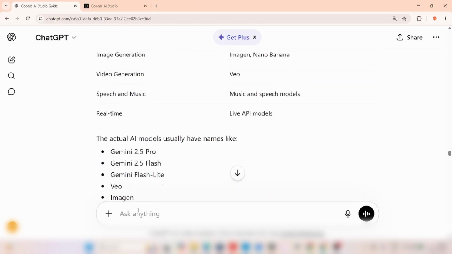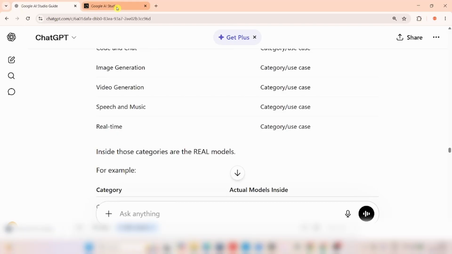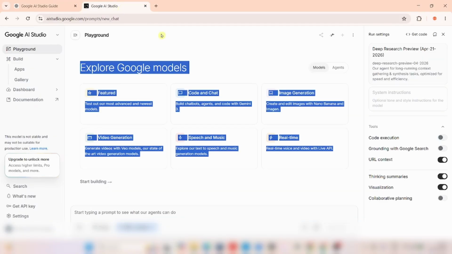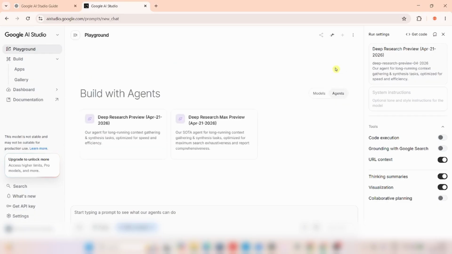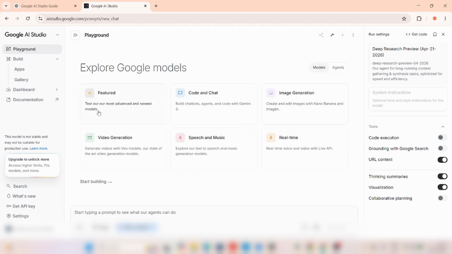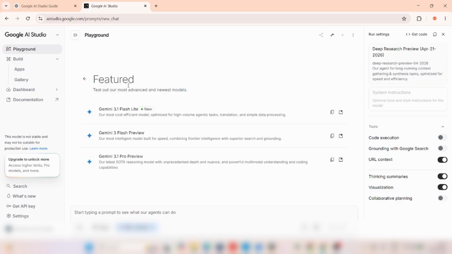So these are not the model. Now these are not the model. These are not the model. Now test out our most advanced newest model. These are the model.